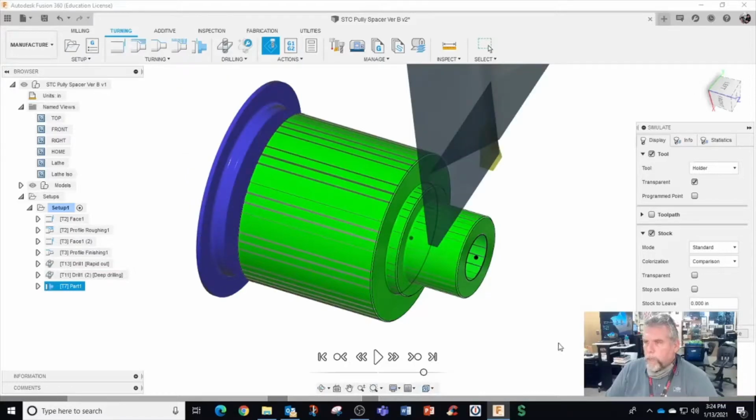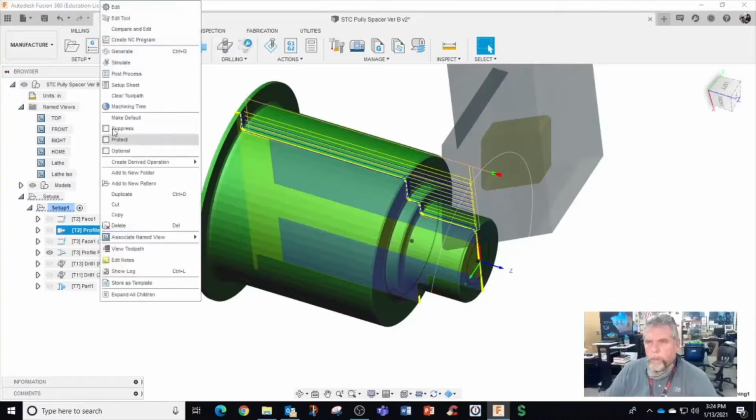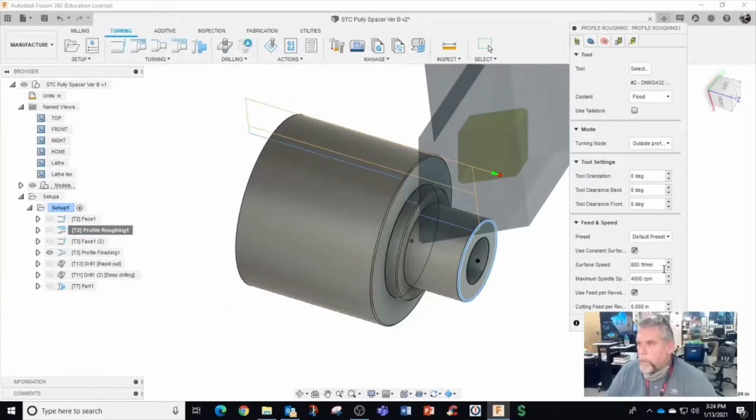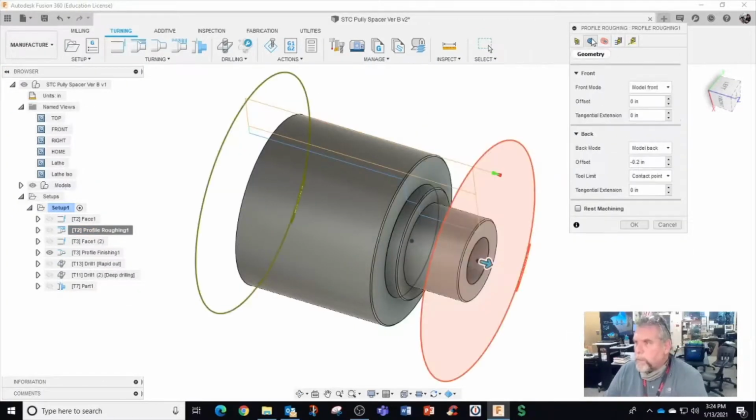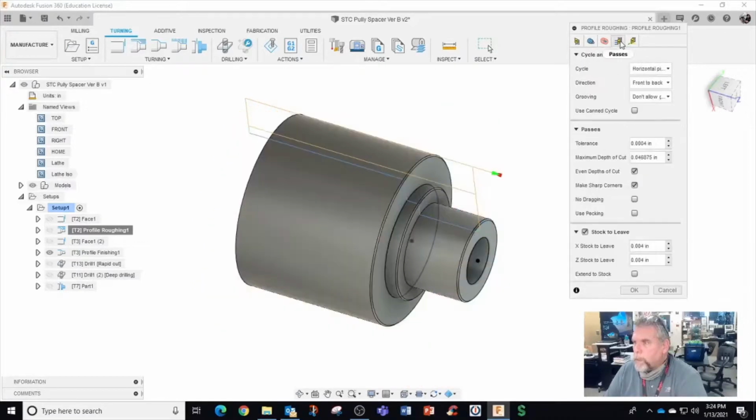And parting tool. Okay. Let me go back to profile roughing. I should have left stock to leave. Did I not do that? 4,000. I'm going to go with 10. 10 and 10.